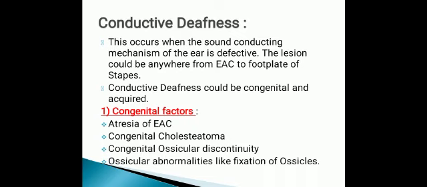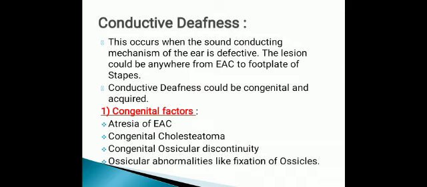There is atresia of the external auditory canal. That means there is absence of the external auditory canal. Atresia means there is absence. It means that there is no external auditory canal. Then congenital cholesteatoma. Cholesteatoma I have discussed earlier: it is a white, chalk-like substance that is present in chronic suppurative otitis media. It may be congenital cholesteatoma.